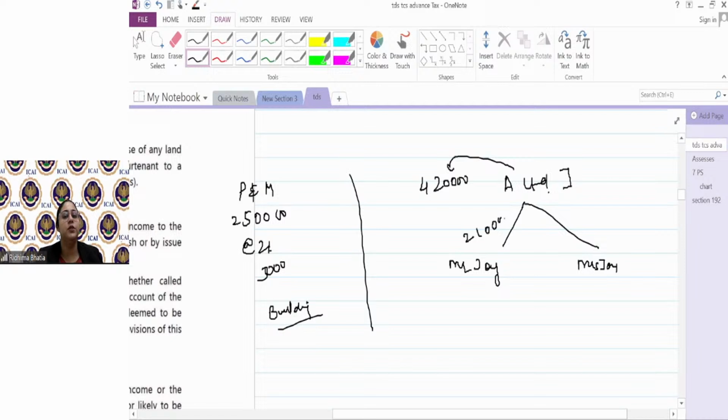210 goes into the account of Mr. Joy and 210 goes into the account of Mrs. Joy. The question is whether A Limited has to deduct TDS on this 4,20,000. Whether A Limited has to deduct tax on this 4,20,000 for the rent payment made for the godown. Think whether A Limited has to deduct tax on this 420 on the rental payment made for the godown, yes or no?